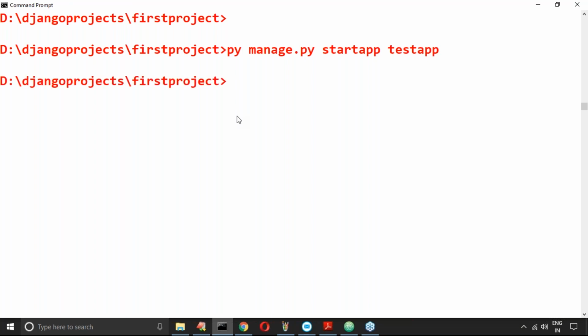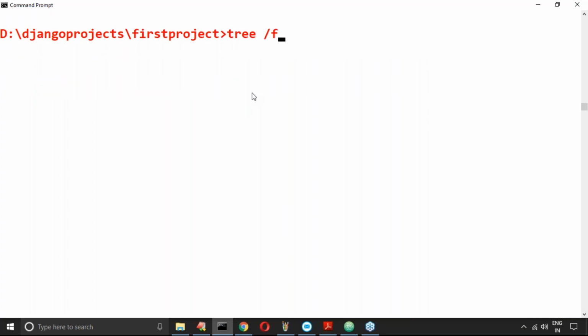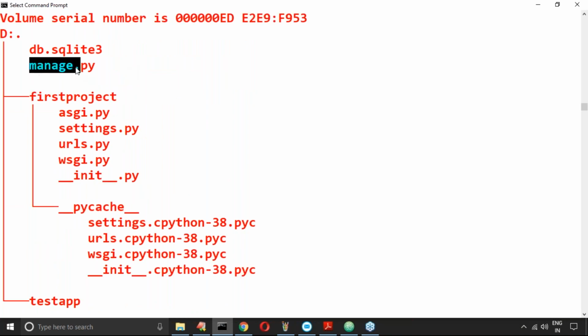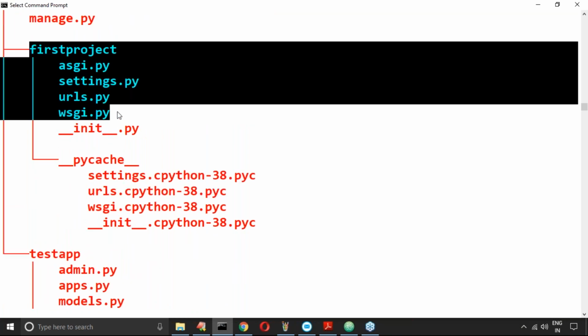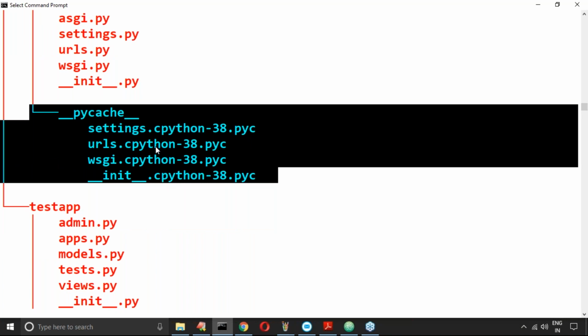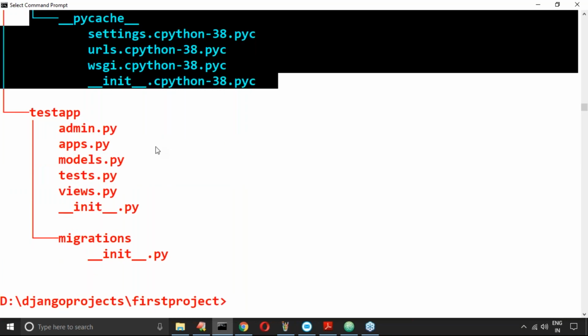Okay, clear. Now the application is ready. Sir, what extra things are we going to get? Here, are you seeing this one? Already we covered manage.py. And the PyCache .pyc files you are not required to worry about as of now. Ignore this. These are things internally created by the Python virtual machine.